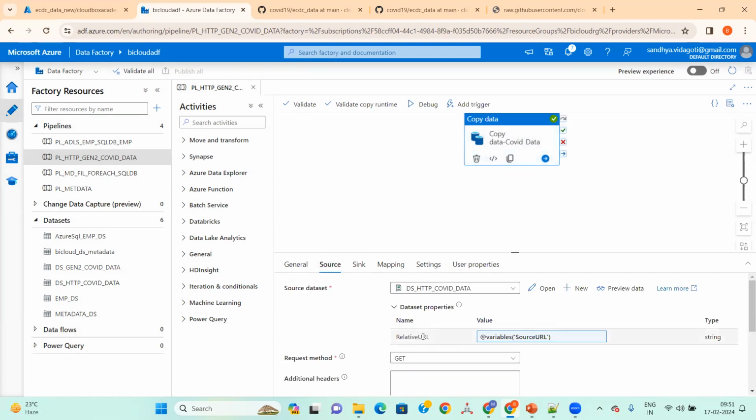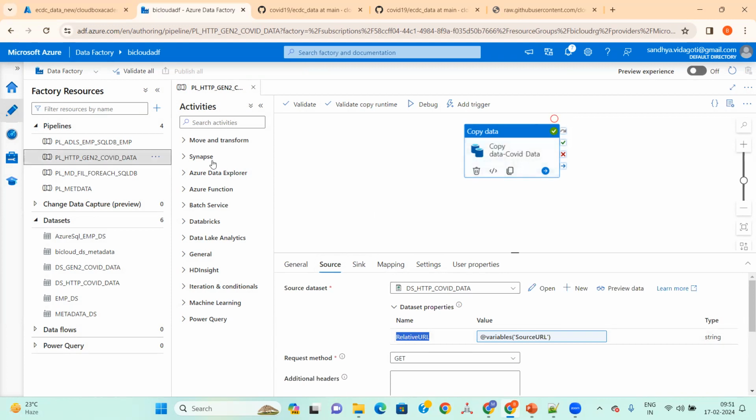No, we need to have the parameters and the values. You need to have both parameters and variables.